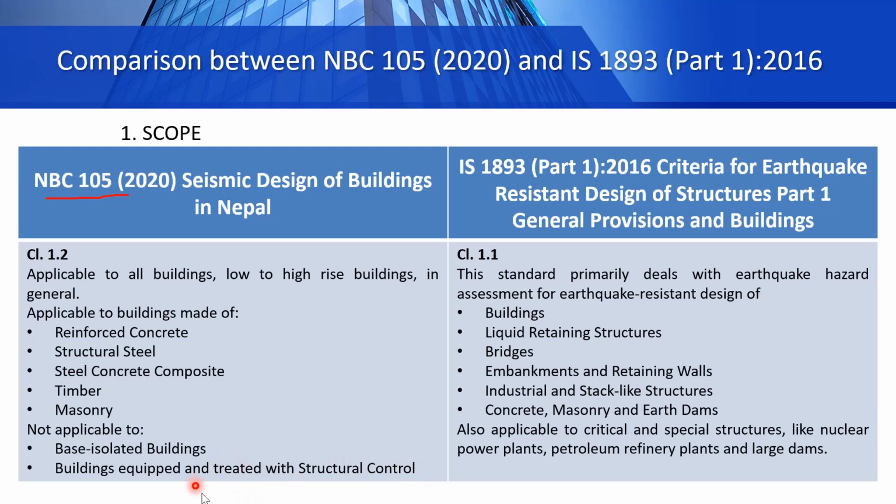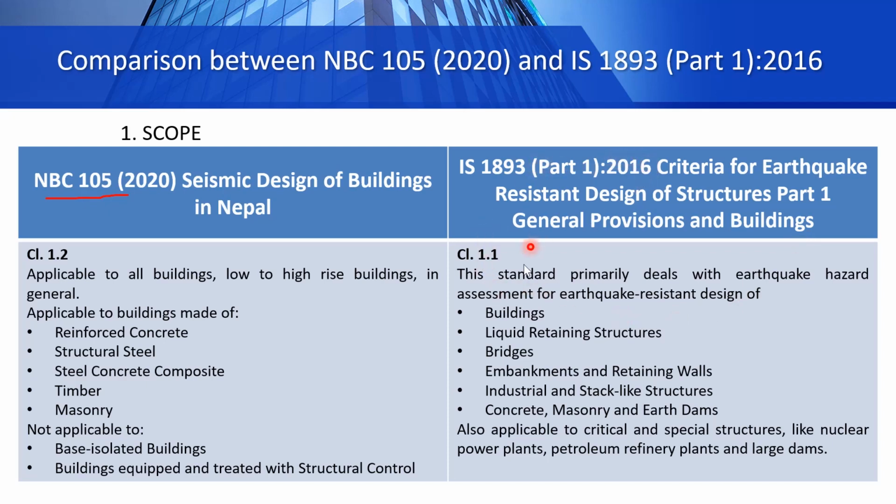That means, for example, if we have viscous dampers present in our building, that is a special method of structural control, and the buildings having those dampers cannot be analyzed using this NBC 105. For that, we have to use international codes. Whereas our IS 1893 Part 1 2016, the name of this code is Criteria for Earthquake Resistant Design of Structures, Part 1, General Provisions and Buildings.